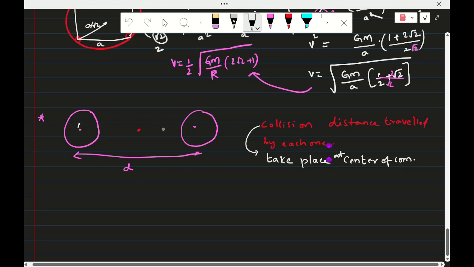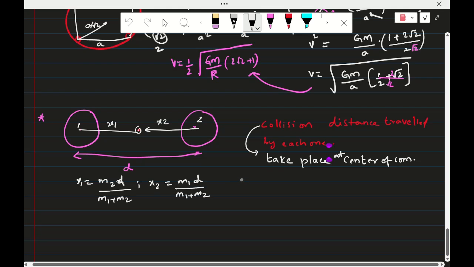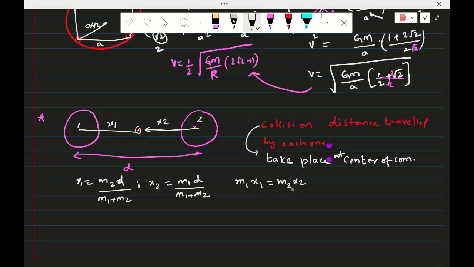Therefore, the distance traveled by this one is x1, and the distance traveled by the other is x2. Now you already know the center of mass concept. So x1 is equal to m2 into d by m1 plus m2. Similarly, x2 is equal to m1 d by m1 plus m2. According to the law of momentum, m1 x1 equals m2 x2. So if they ask for the distance traveled x1, it is simply m2 x2 by m1. This is the center of mass, and at the center of mass they will collide. And here x1 plus x2 is equal to d. This is the rule.